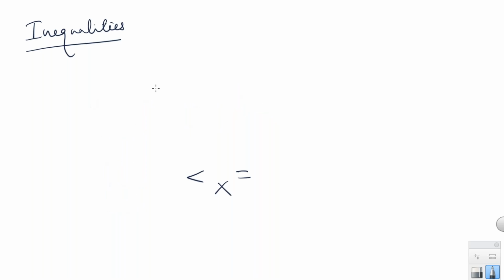So just remember 4 symbols: less than, greater than, less than or equal, greater than or equal. See comparisons. Let's say A is less than B, B is less than C, C is less than D, D is less than E. Like you have a statement: A less than B, B less than C, C less than D, and D less than E.